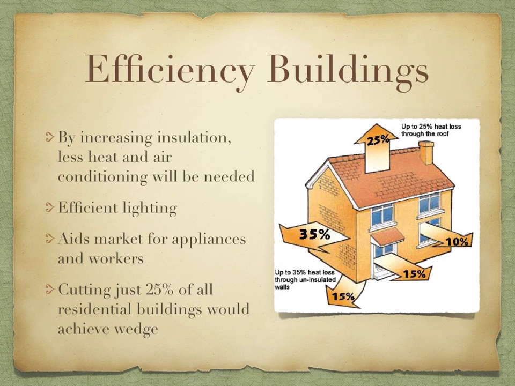The first wedge I'm going to discuss is efficiency buildings. As you can see by the picture, different parts of a household let out different amounts of heat because the insulation isn't sufficient. So by adding insulation, it will be able to keep in more heat, thus not needing as much. Also, adding efficient lighting and appliances will help as well, and you're not using as much energy. By doing this and cutting 25% of energy used by residential buildings, it would achieve one wedge.